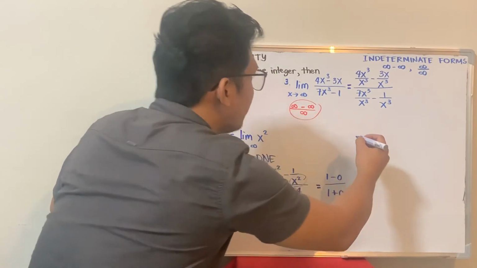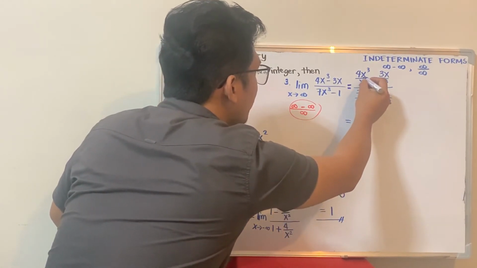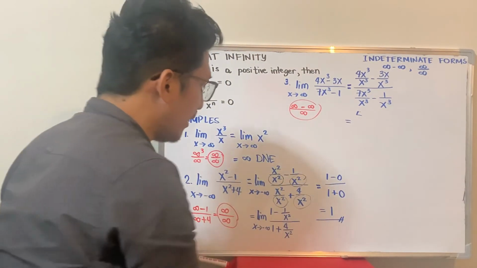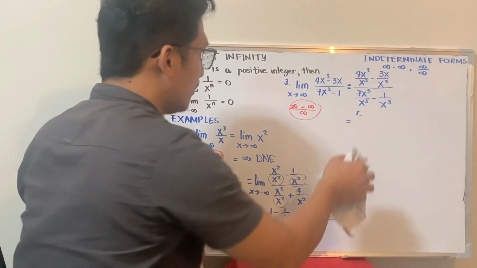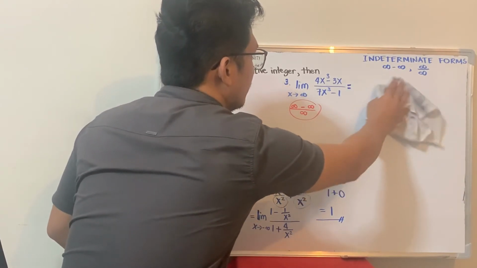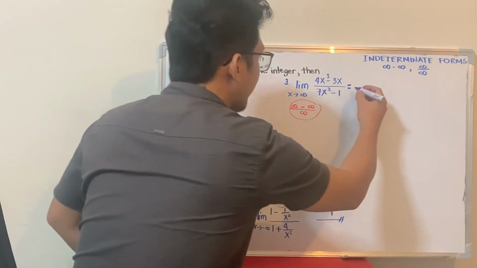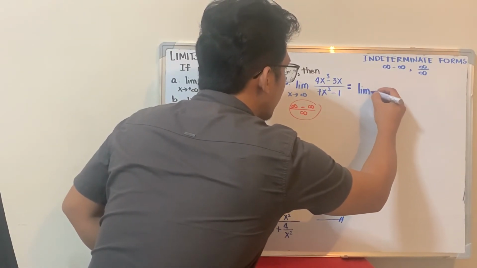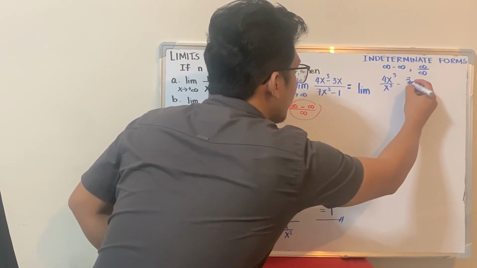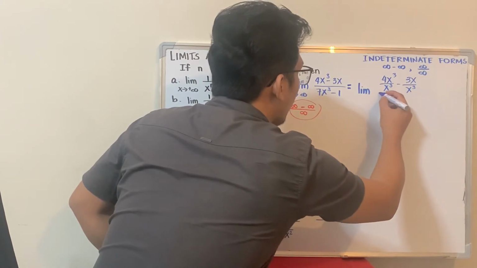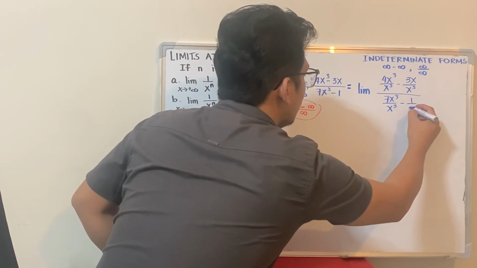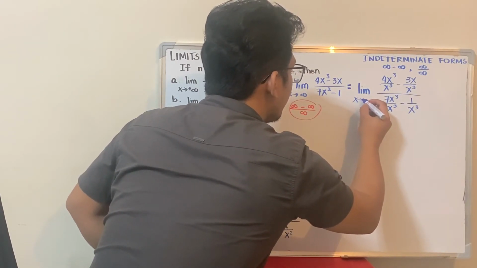When you simplify further, this becomes 4x cubed over x cubed, so 4 is left. Wait, sorry, I did not include the limit there. I have to write the limit again, so I haven't substituted yet. The limit of 4x cubed divided by x cubed minus 3x divided by x cubed, all over 7x cubed divided by x cubed minus 1 over x cubed, as x approaches infinity.